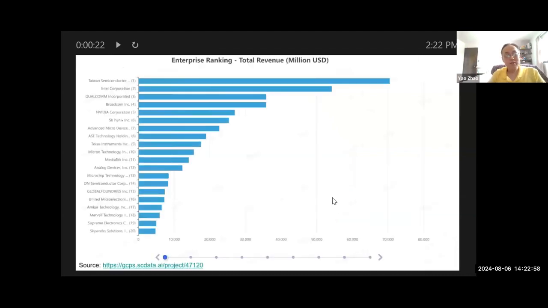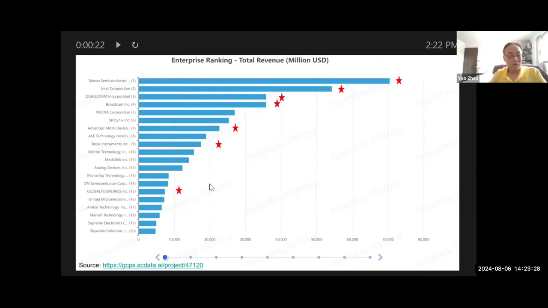Let's rank all these companies from different countries, and let's select the potential suppliers. The first one would be TSM, Taiwan Semiconductor Manufacturing Corporation. We selected it as one of our potential suppliers, as well as Intel, Qualcomm, and Broadcom. Not NVIDIA, because NVIDIA is making GPUs, and what we need is CPUs. Also Advanced Micro Devices, AMD, and Texas Instruments.